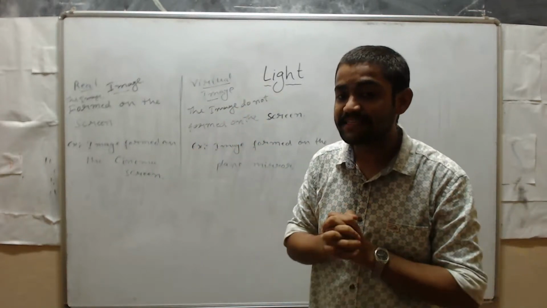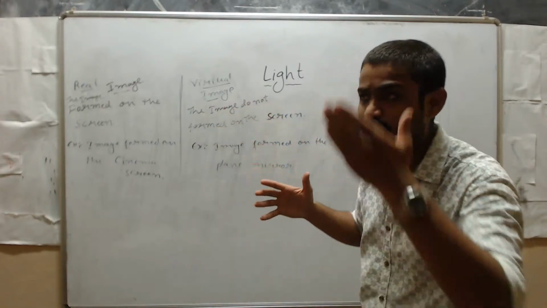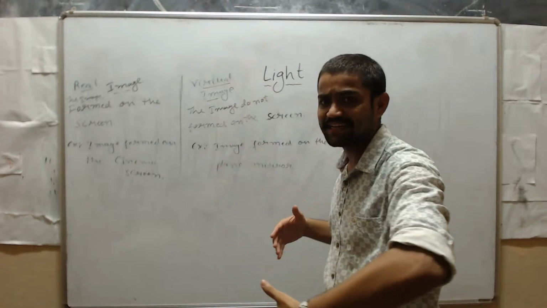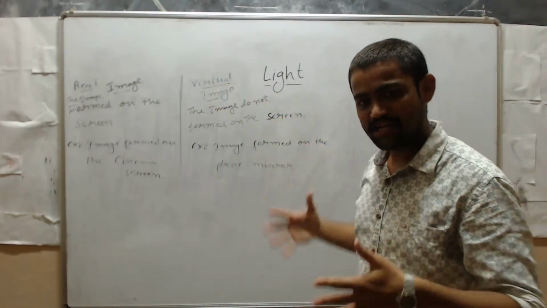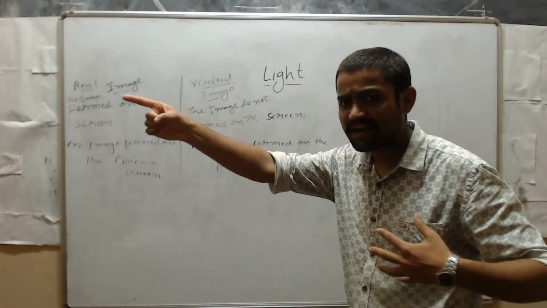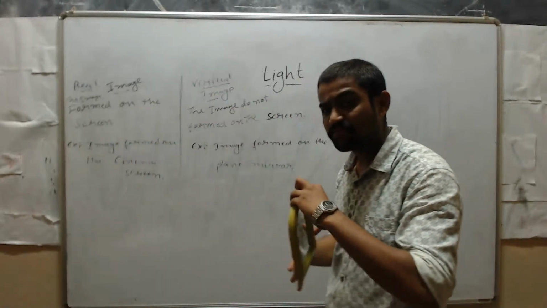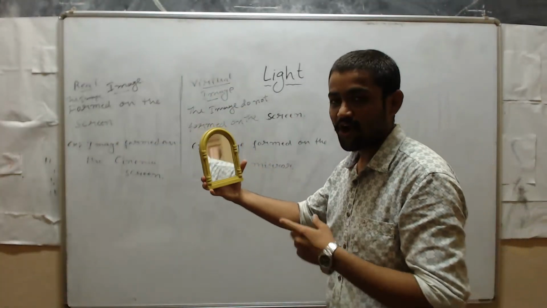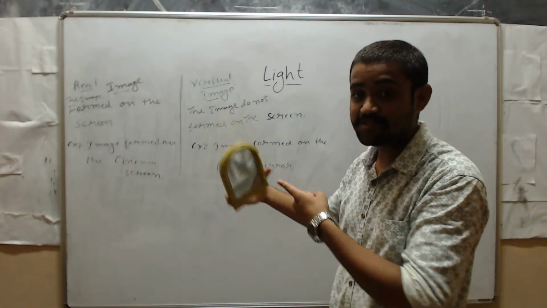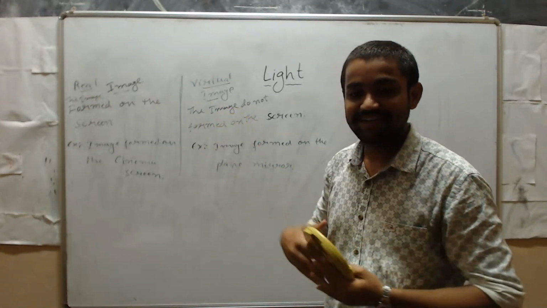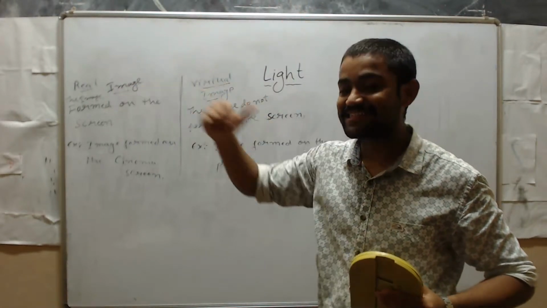And where will we see these types of virtual images? See here, the images do not form on the screen. Suppose, see here, sir, is my image visible here? No sir. Is my image visible on that wall? No sir. Sir, temporarily my image is on this plane mirror. See, temporarily. Suppose I go away, it will go. But sir, what is inside a theatre? Darshan may be anywhere, but the film is shown there.